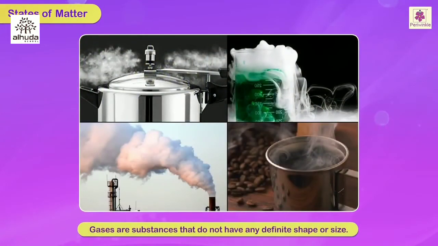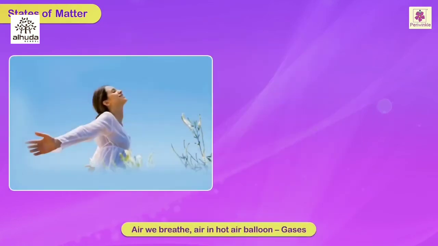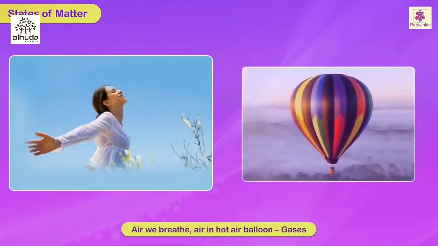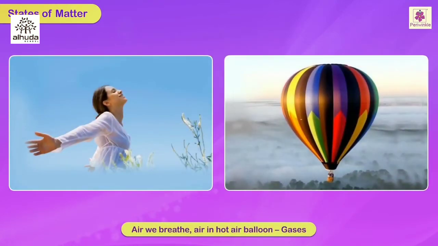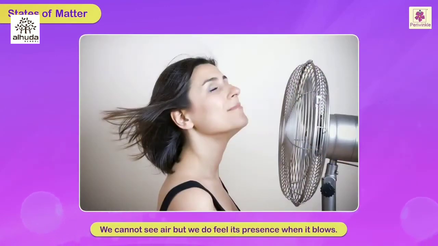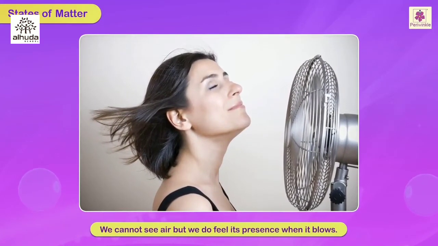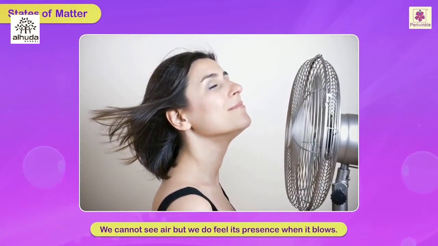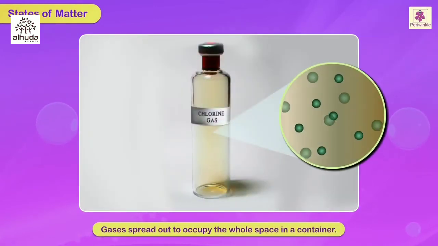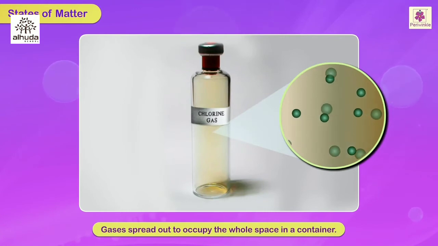Gases are substances that do not have any definite shape or size. The air we breathe and the air in a hot air balloon are examples of gases. We cannot see air, but we do feel its presence when it blows. Gases spread out to occupy the whole space in a container.